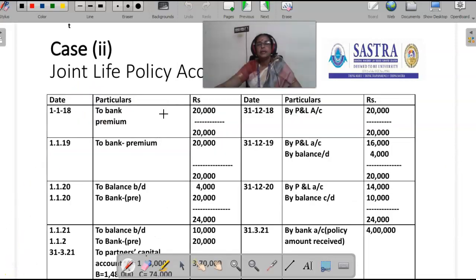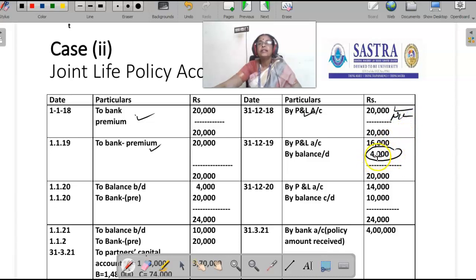This is case 2. They treat joint life policy as an asset and they open joint life policy account. On 1/1/18, they paid premium of rupees 20,000. On 31/12/18, that is transferred to P&L account, 20,000. Then on 1/1/19, again they paid the premium of 20,000. Here, they compare that premium with the surrender value. First year there is no surrender value. Second year 4,000 rupees is adjusted and the balance is transferred to P&L account, that is 16,000.